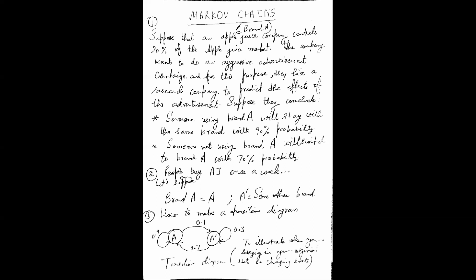Okay, so let's continue a little further. I will write this. I denoted this initial state distribution matrix with S0, where the market share of brand A was 0.2 and not brand A was 0.8. But now after 1 week, this has changed. So the state distribution matrix will also change, and I will represent that state distribution matrix as S1.